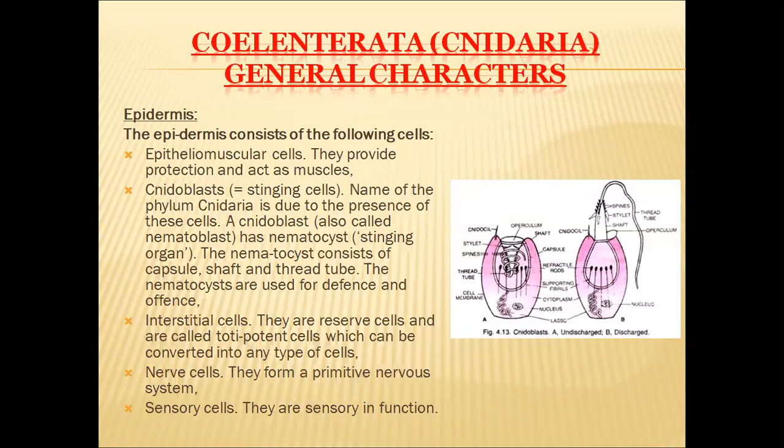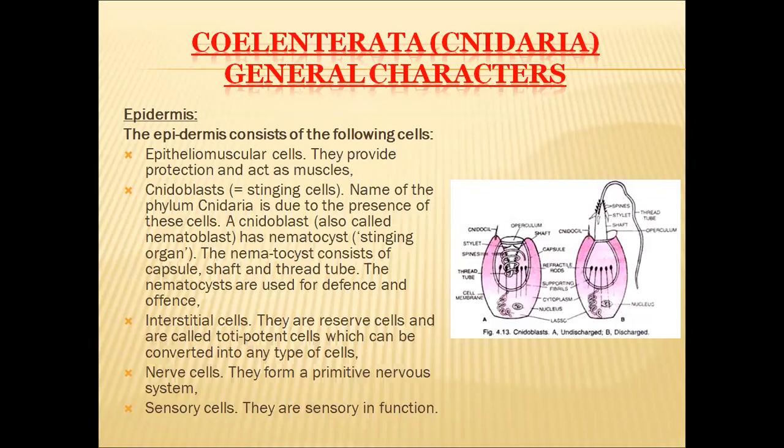The epidermis consists of the following cells. 5 types of cells are present in the epidermis. First type in the epidermis is epitheliomuscular cells. These epitheliomuscular cells provide protection and they act as muscles. The contractility of the body of these organisms is due to these epitheliomuscular cells.